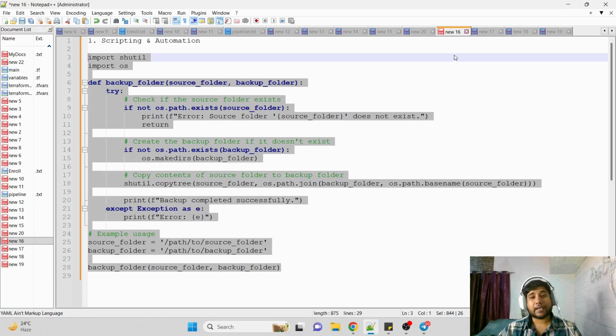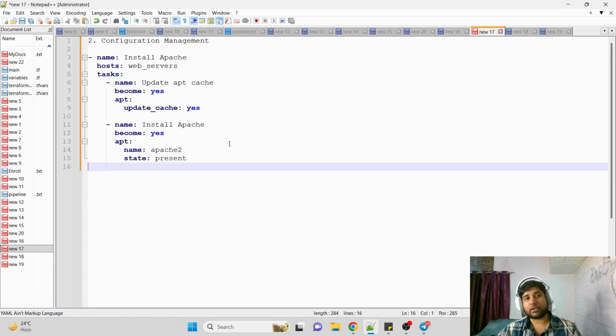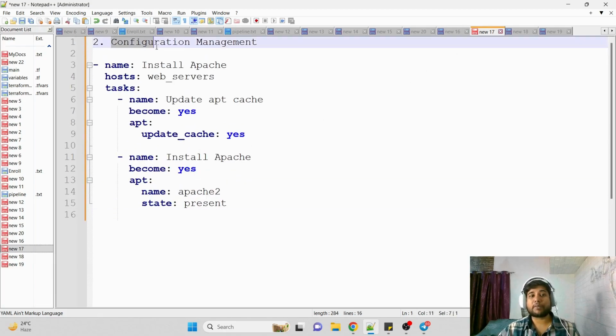The second significance of Python that we use on a regular basis is configuration management. There is a specific section in DevOps known as IaC, infrastructure as code, where we have two most famous tools, Terraform and Ansible. Terraform is used for provisioning resources. Ansible is used for configuring VMs or performing CI/CD, building and deploying applications. That also we can do with Ansible.